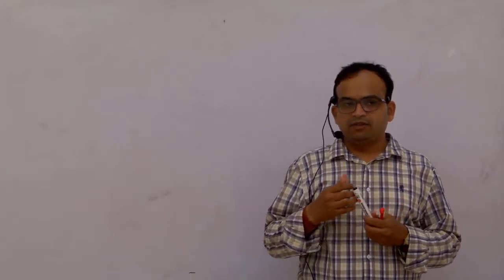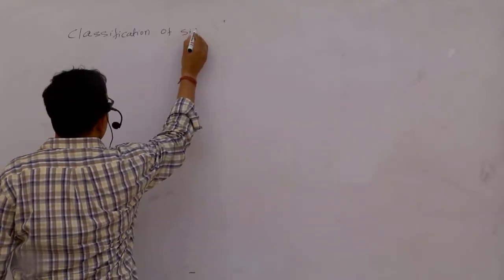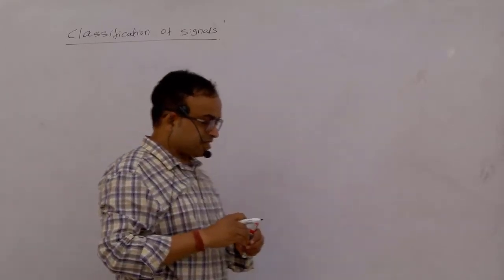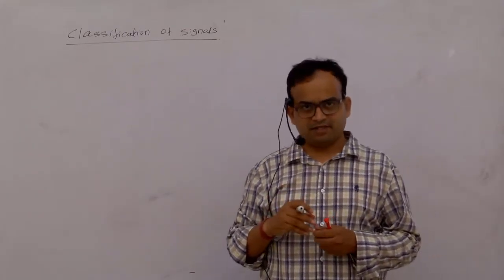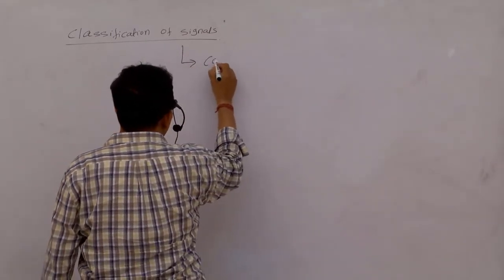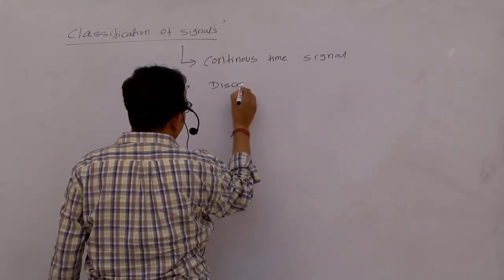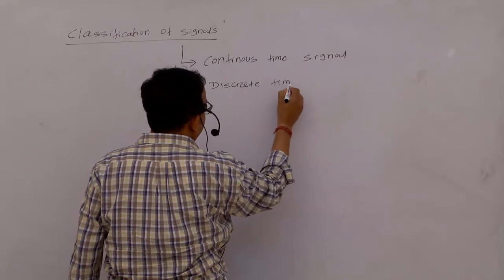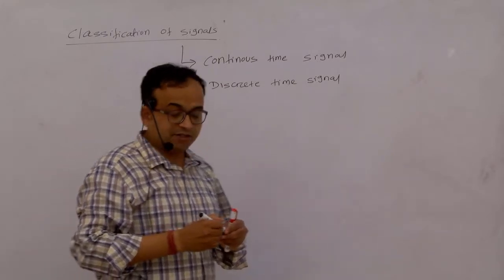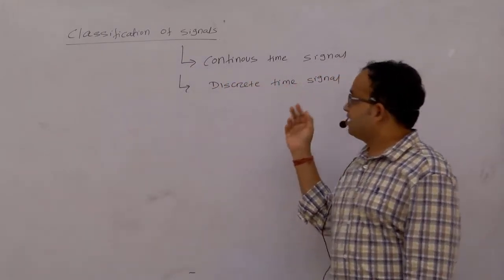Due to the nature and the characteristics, we can broadly classify the signals into various types. So let us see first the classification of signals. We can classify the signals broadly into two types, as we know already. Broadly the signal can be classified into two types, that are the continuous time signal and discrete time signal, right?